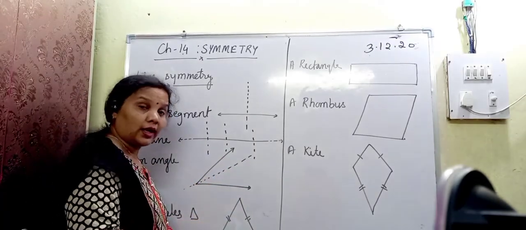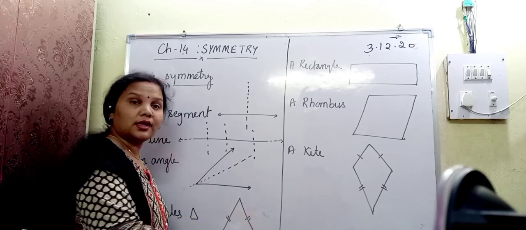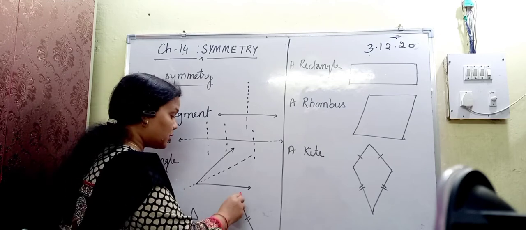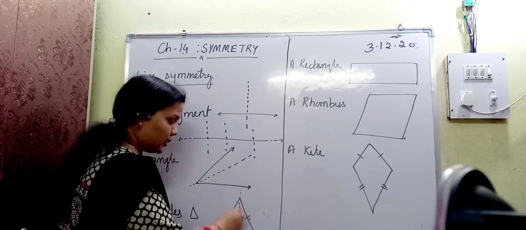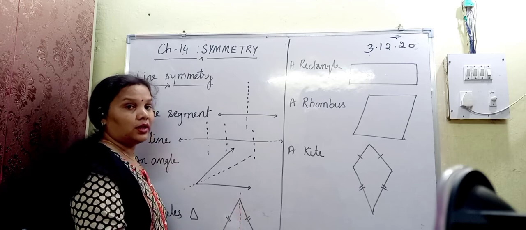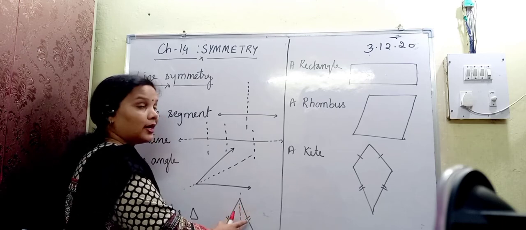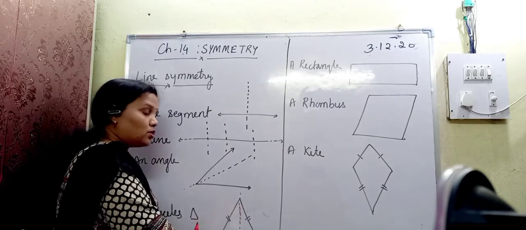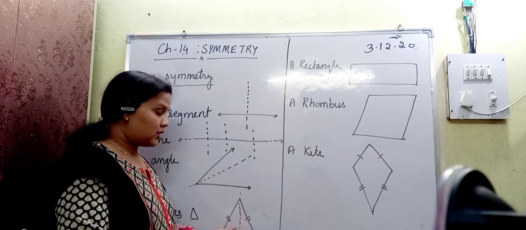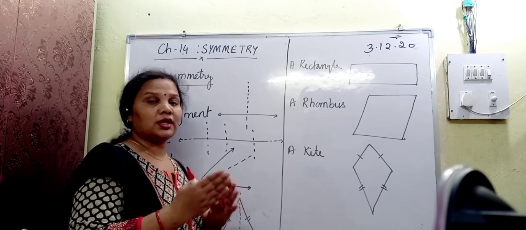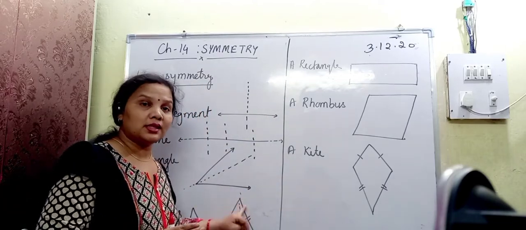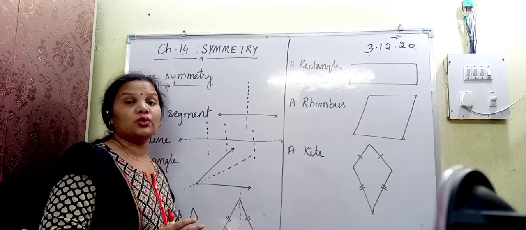For an isosceles triangle, it means that two sides are equal. So how many lines are needed to divide it into two equal halves? You can see that if I draw a line like this, then only it can divide it into two halves. Why? Because these two sides are equal. It is not an equilateral triangle, I am talking about an isosceles triangle. So for an isosceles triangle, only one line of symmetry is needed. If I just fold it, you just cut a paper and then fold it, and it completely overlaps, it means that this is the line of symmetry which divides it into two equal halves.